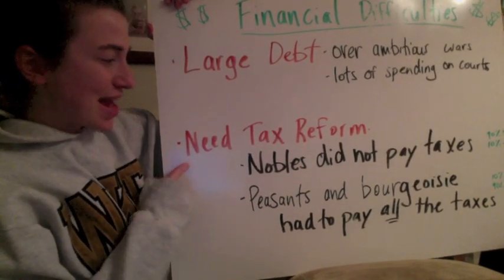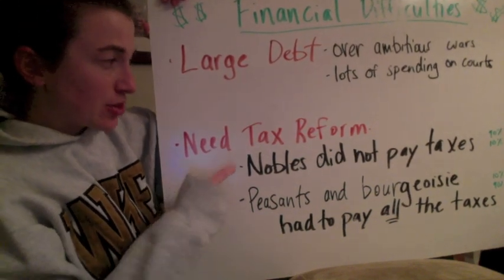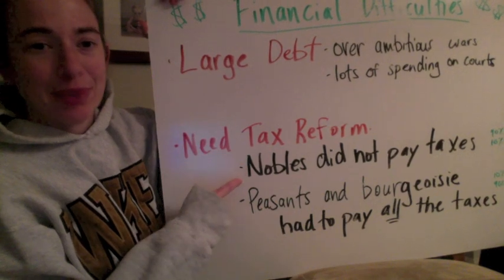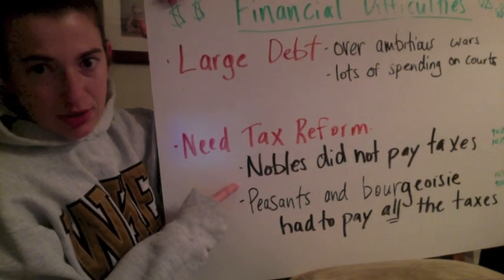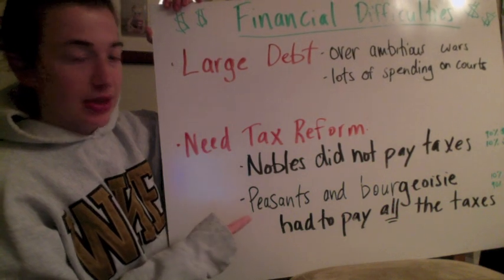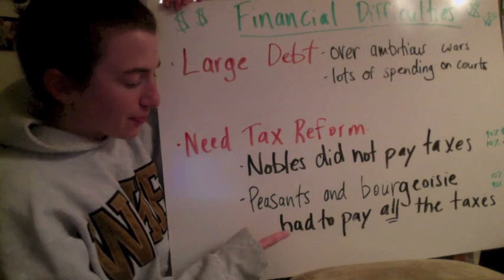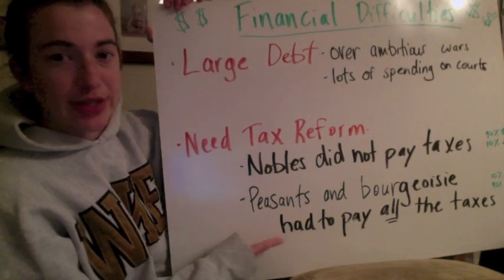And they need tax reform. We talked about on the first board that the nobles and the clergy do not pay taxes. The peasants, the bourgeoisie, and the people without pants, the urban workers, had to pay all the taxes.